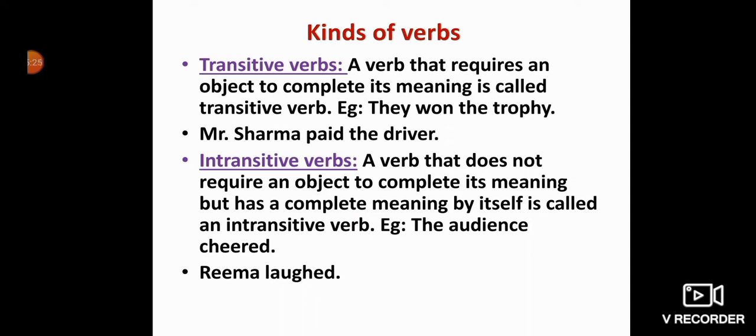Same here, Rima laughed. Okay, we can understand that Rima laughed. If I write Rima laughed at me, then too it is okay. If I do not write it, then too we can understand that Rima laughed. So transitive verbs require an object to complete their meaning, and intransitive verbs do not require an object to complete their meaning. Okay.